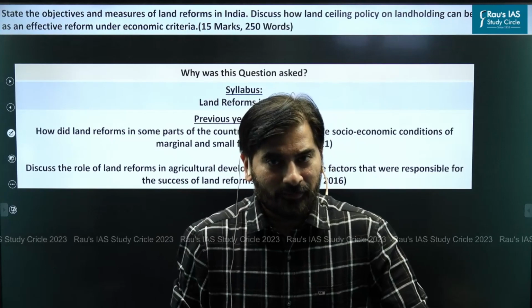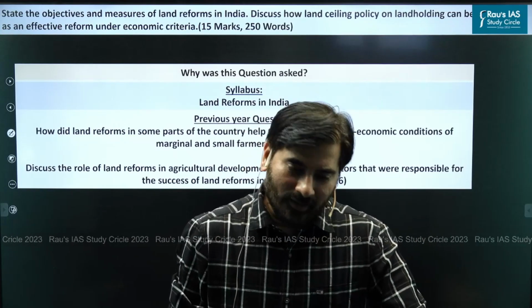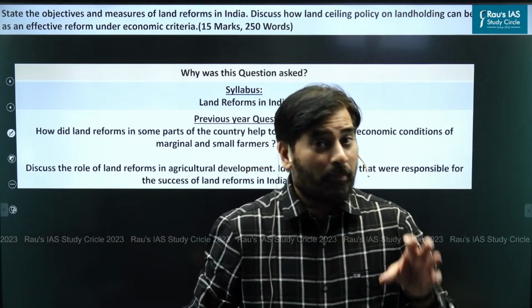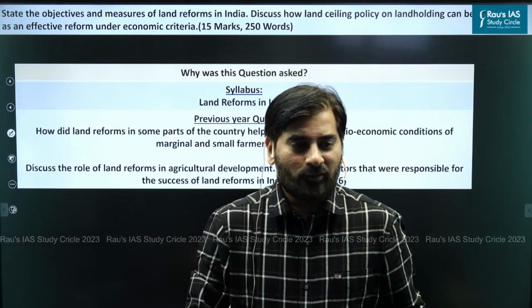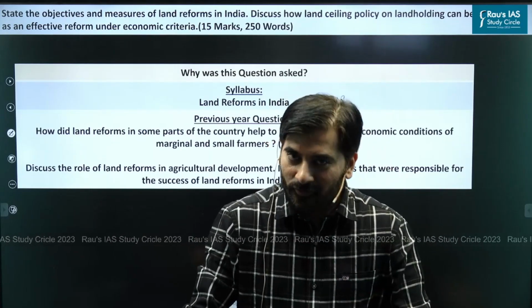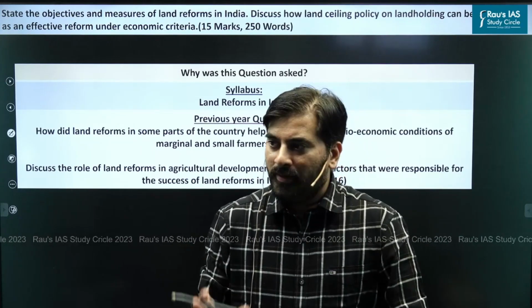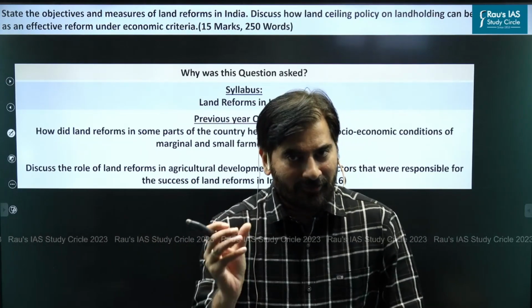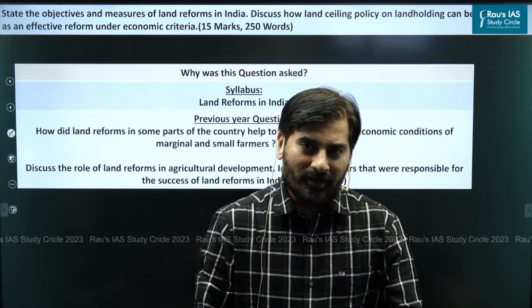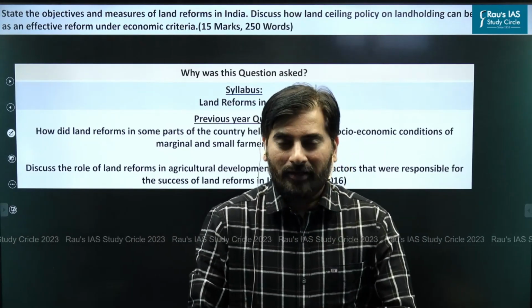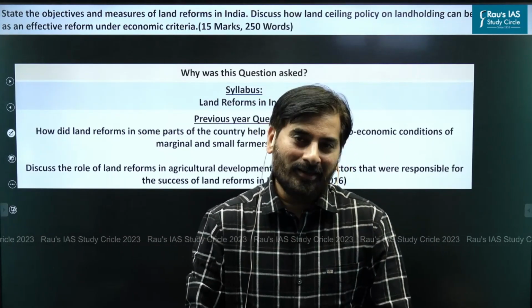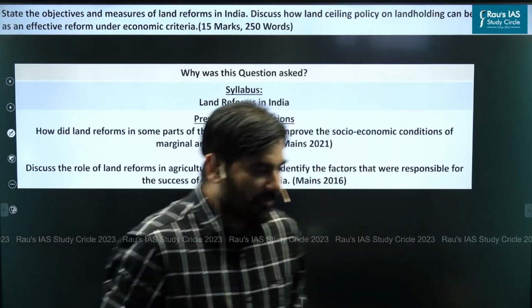So what we will do now is discuss the background to the land reforms, as to why we needed to bring land reforms, what the objectives of land reforms were, and what measures the government took as part of land reforms. Based upon that, we'll look at the suggested answer to this particular question. Let's start our discussion now.